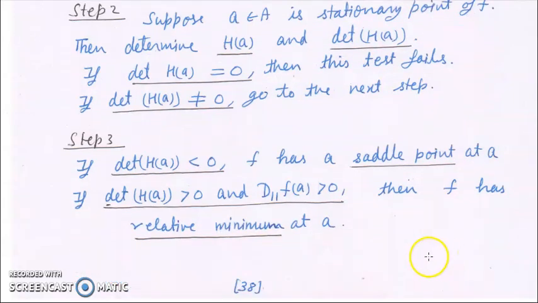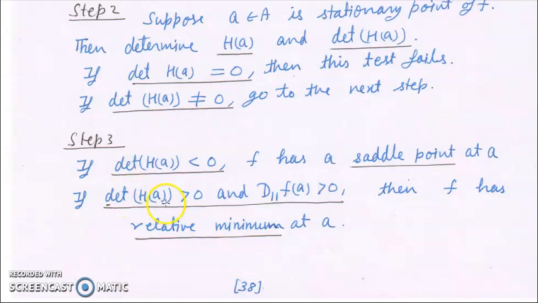So what is step 3? If the determinant is less than 0, then f has a saddle point at A. Note one thing, determinant less than 0 simply means that the two eigenvalues of HA have opposite sign, that is, one is positive, another is negative. So if the determinant is less than 0, then A is a saddle point.